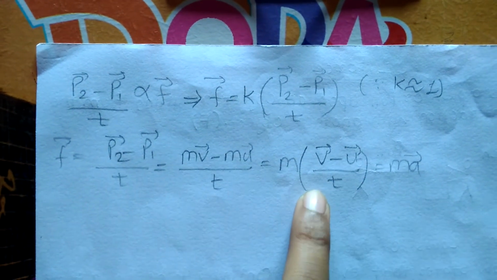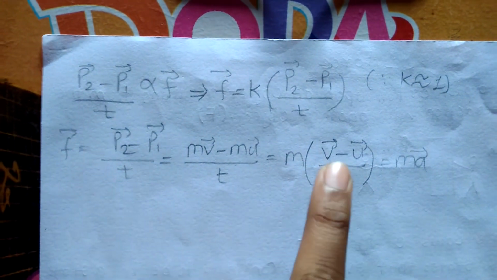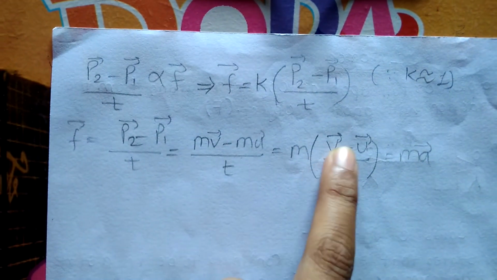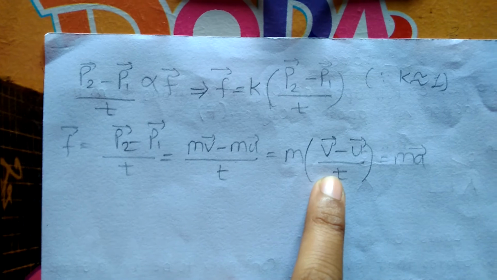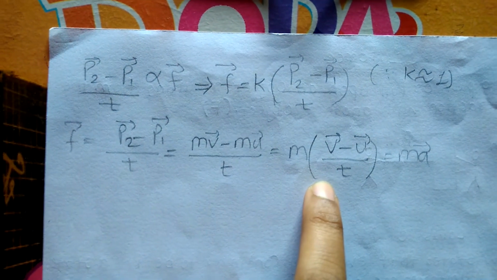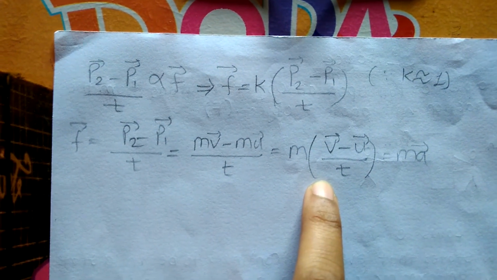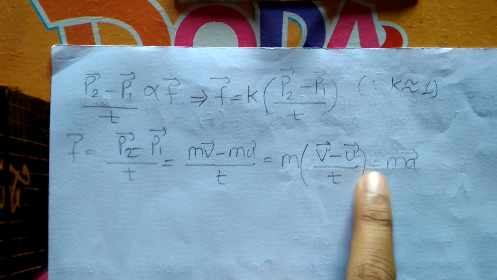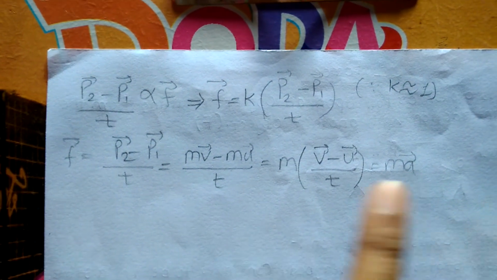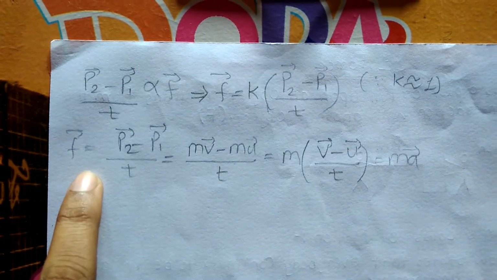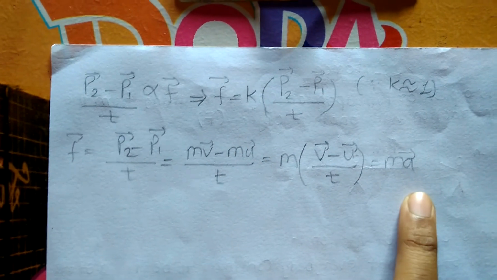This bracket is actually the change in velocity with respect to time. This is the rate of change of velocity, and the rate of change of velocity is nothing but acceleration. So the equation becomes m into a. That is the second law of Newton: F is equal to m into a.